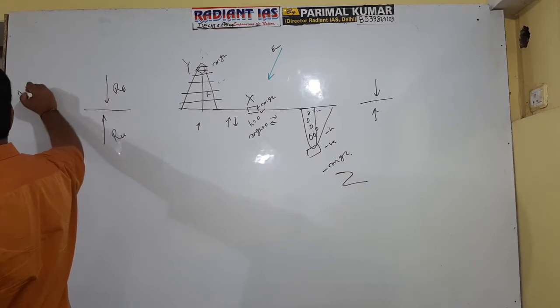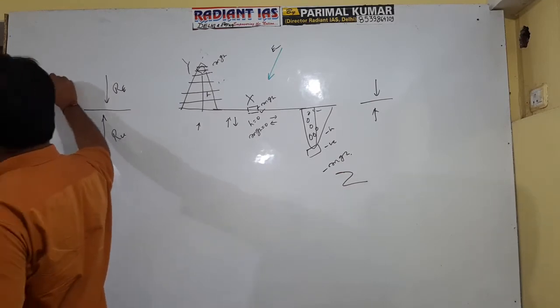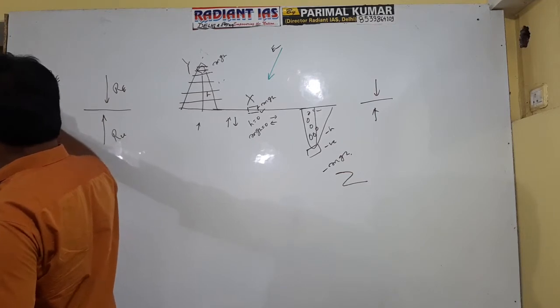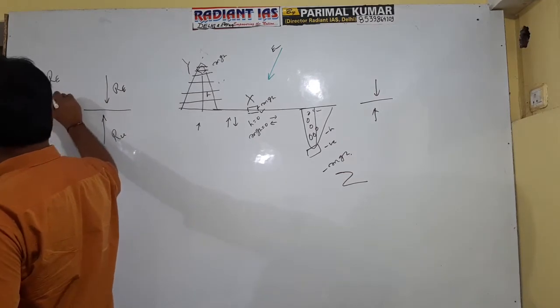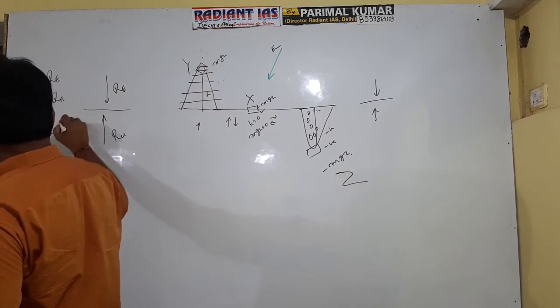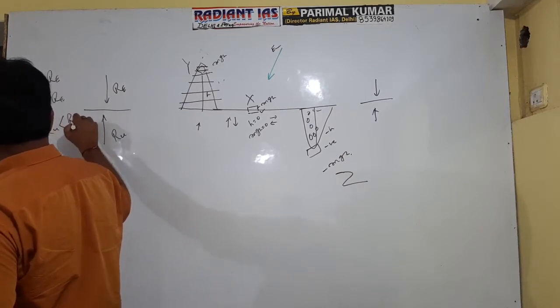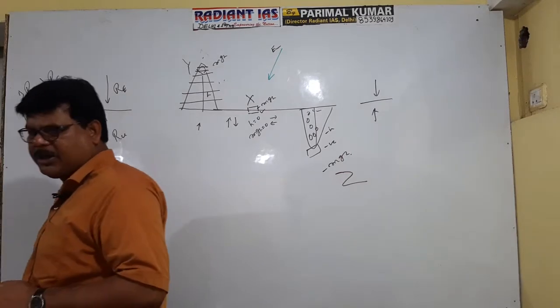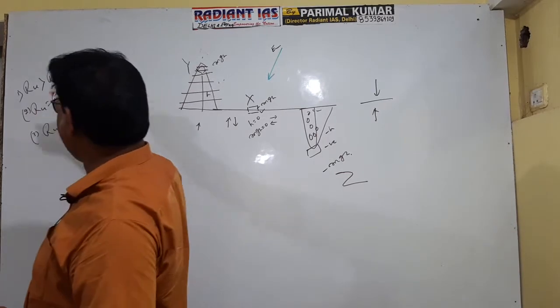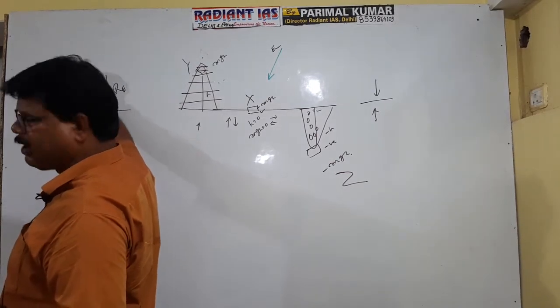First, if rate of upliftment is greater than rate of erosion. Second, if rate of upliftment is equal to rate of erosion. Or third, if rate of upliftment is less than rate of erosion. It is clear now? So in the first case, where rate of upliftment is greater than rate of erosion, the height of the landform will gradually increase.